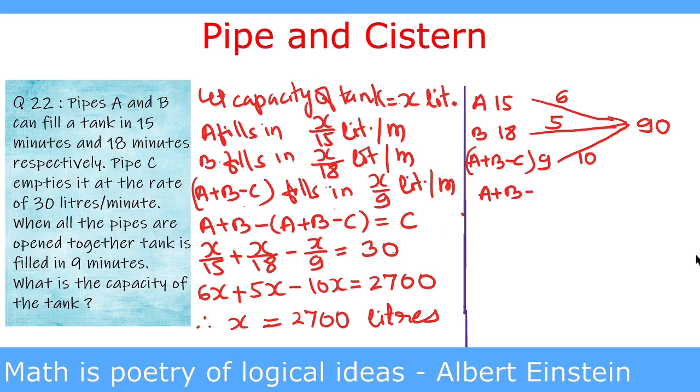A plus B minus (A plus B minus C) equal to C. We put the values of these.